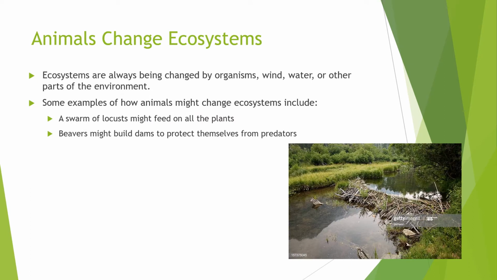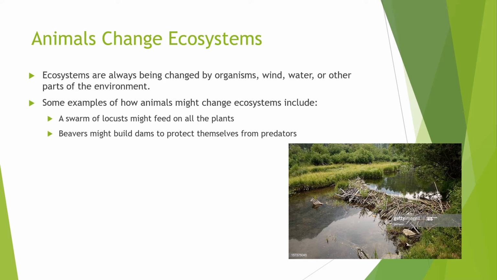There are a lot of different things that can happen that will cause an ecosystem to change. One thing that changes ecosystems are animals. Ecosystems are being changed by all sorts of natural consequences like wind and water, but animals cause a lot of it. Some examples of how they might change ecosystems include these few examples. So a swarm of locusts might come into the environment and feed on all of the plants. There could be a plague of locusts where they fly in from another area and they eat up all of the plants.